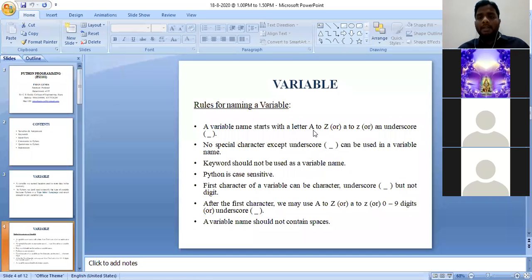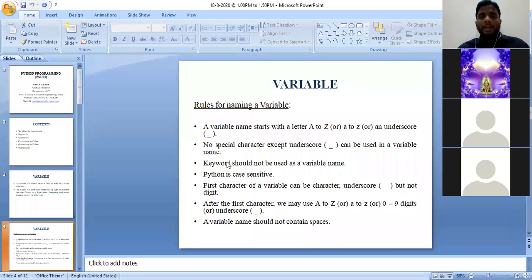Uppercase letter A to uppercase letter Z, 26 alphabets, and lowercase a to z, 26 plus 26, 52, and we can start a variable with underscore. So in between these 53 choices only, you can name a variable, and in the particular variable name also we can use underscore symbol. No other special symbols are accepted. That is the second point.